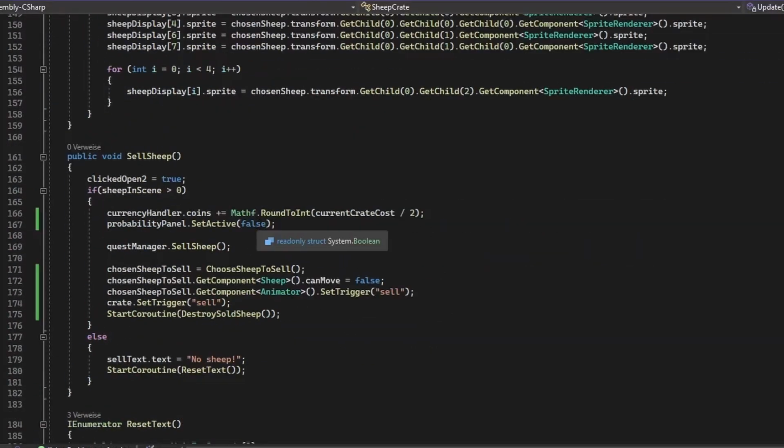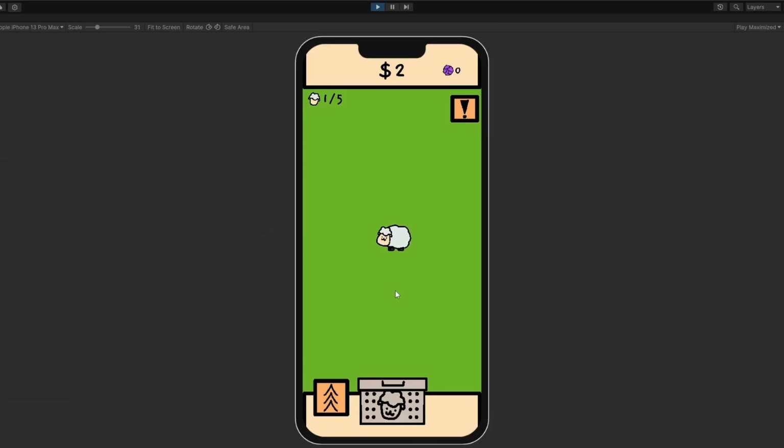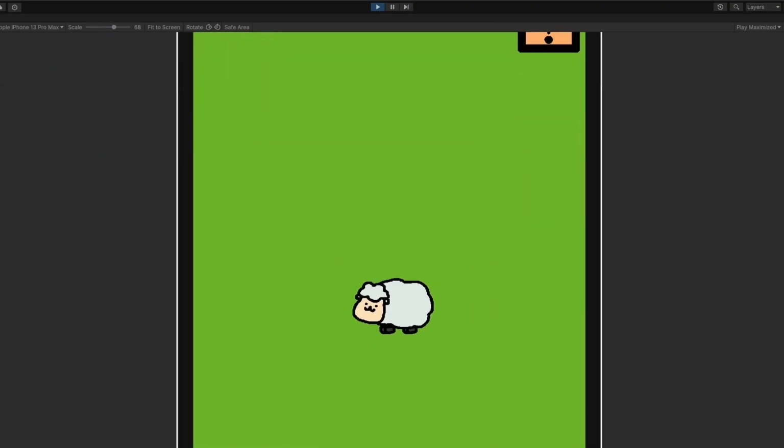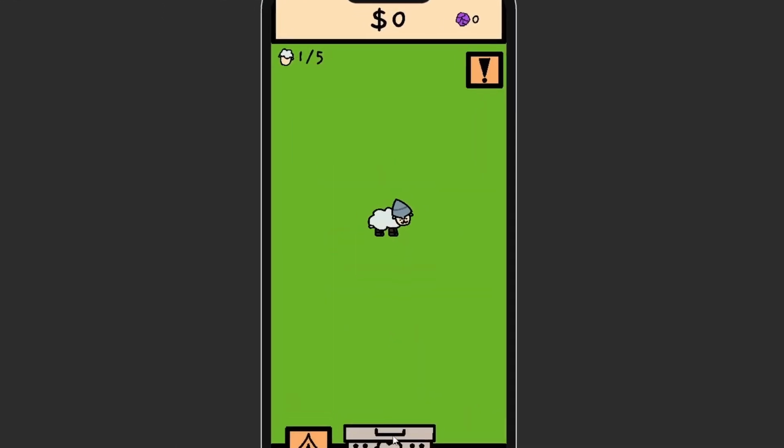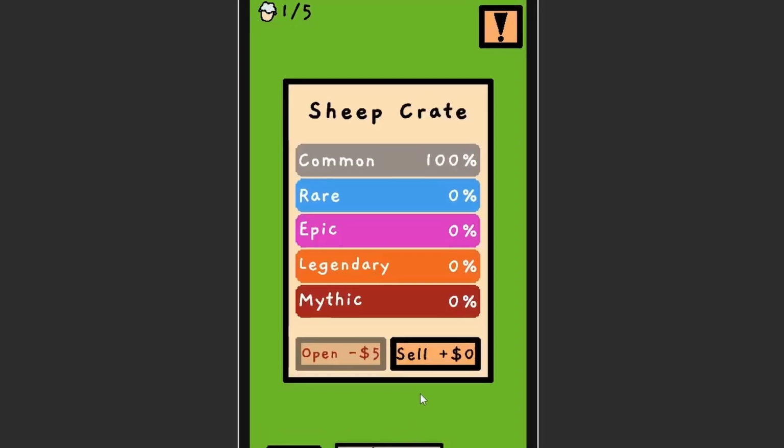As always, it took me way too long to code this, and I encountered so many bugs while making this. For example, the sheep not moving anymore. It took me a while to fix this mess, but after that I was more than satisfied with the outcome.